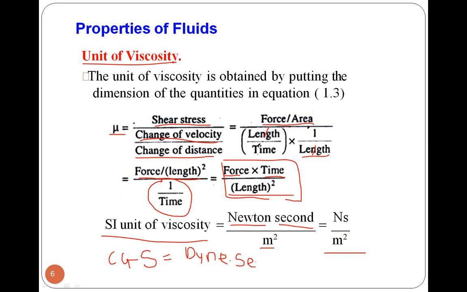So dyne into second divided by length, represented by centimeter square. That is its CGS unit, and that is very famous. This unit is also called poise. So the unit of viscosity is Newton second per meter square in SI. That is important. And the CGS unit, dyne second per centimeter square, is also important, and it is also called poise.